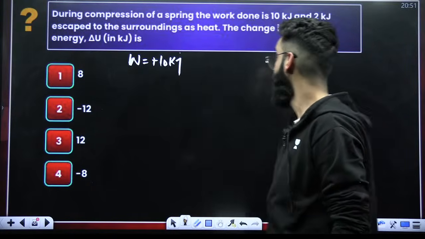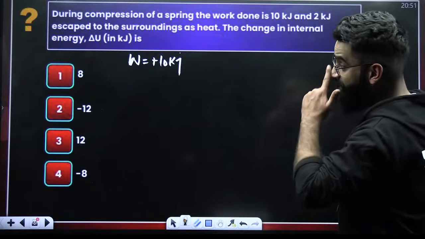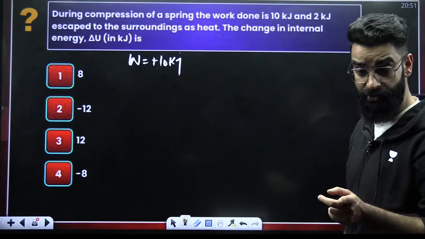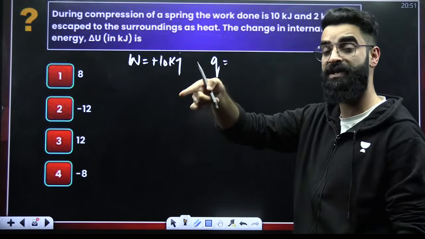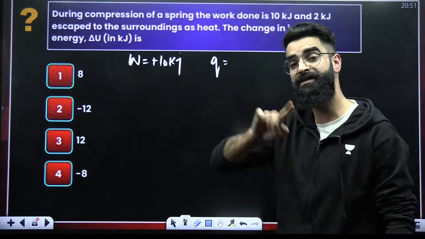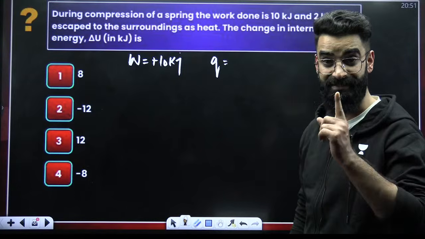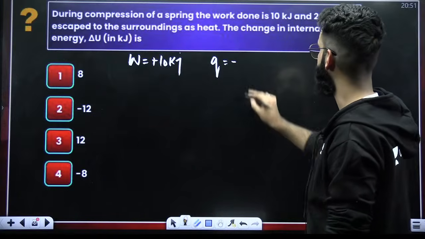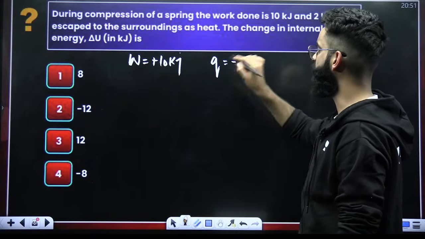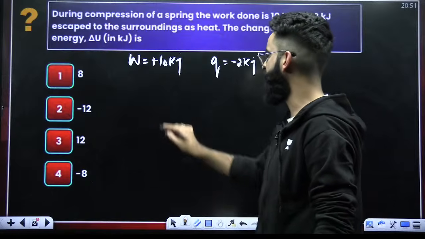Number 2: 2 kilojoules of heat escape to surroundings. So heat is going from system to surroundings. If heat is going from system to surroundings, that means the system is releasing heat. And when the system releases heat, Q value is taken to be negative. So it's minus 2 kilojoules. You know the value of W, you know the value of Q. Get the value of delta U.